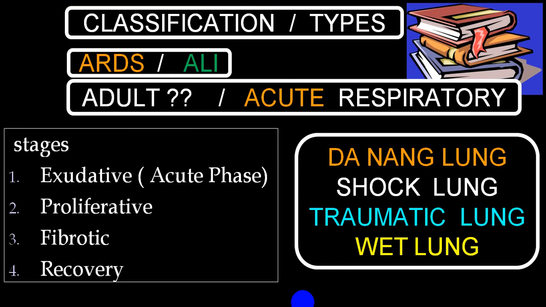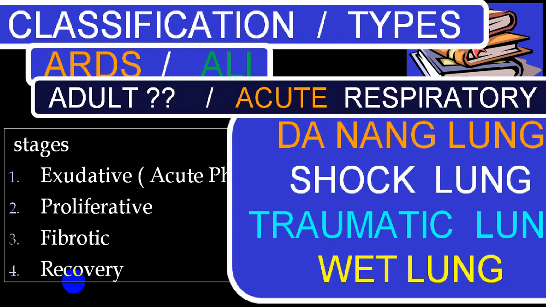Stage wise, that is the histopathological classification: exudative, proliferative, fibrotic and recovery. It is divided into 4 stages. We have already shown you one slide before, a lot of different names given to acute respiratory distress syndrome, like Da Nang lung, shock lung, traumatic lung, wet lung, white lung, pressure lung, etc. There are a lot of different names given to that. But by and large, we utilize ARDS and ALI, and then in ARDS, mild, moderate, and severe. Stage wise, exudative, proliferative, fibrotic, and recovery stage. These are the common words which are being utilized for ARDS and ALI.